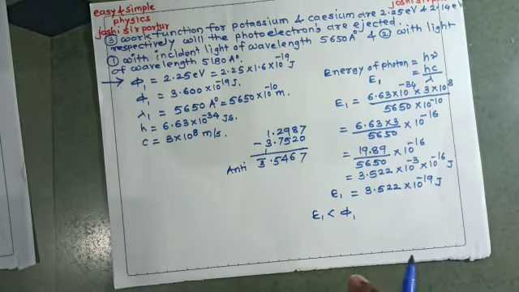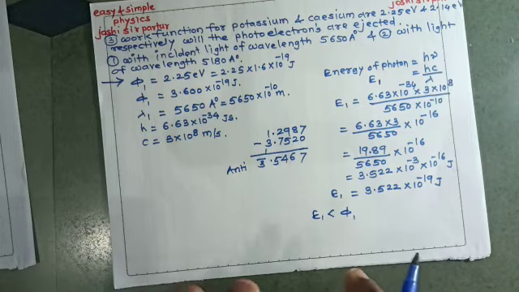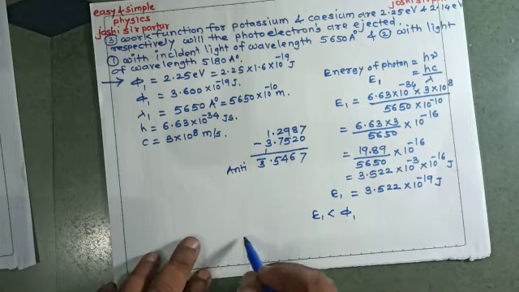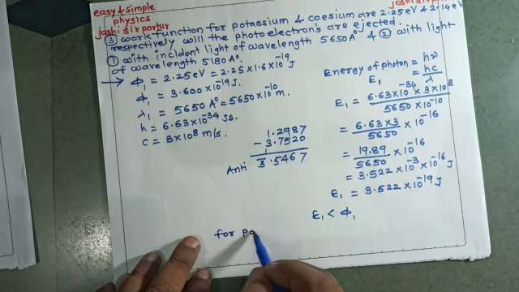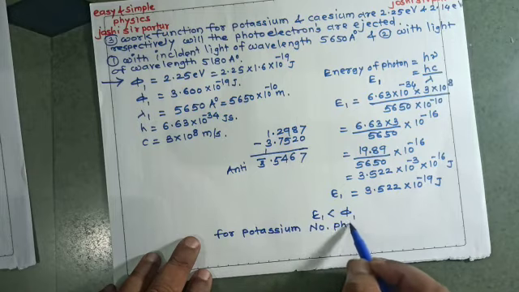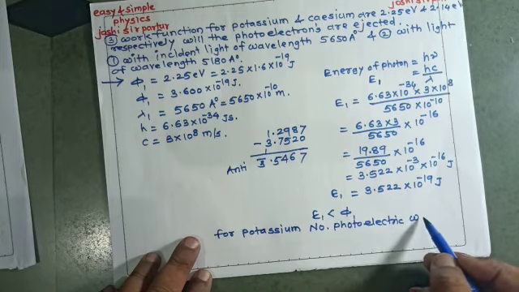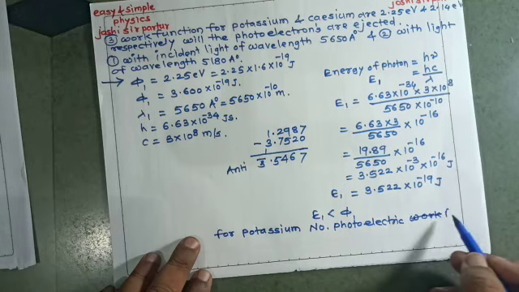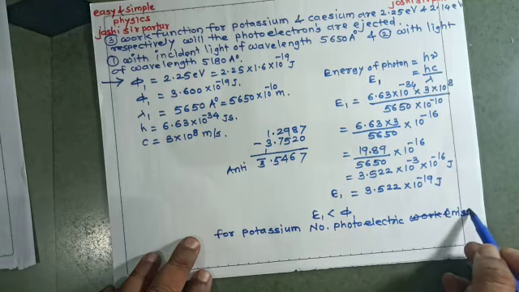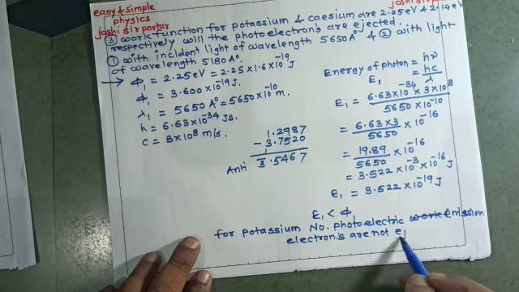If E1 is less than phi1, then for potassium, whose work function is 2.25, no photoelectric emission is there, or electrons are not ejected.